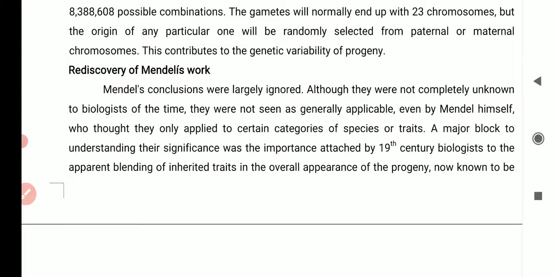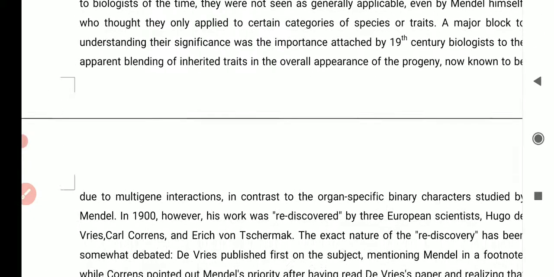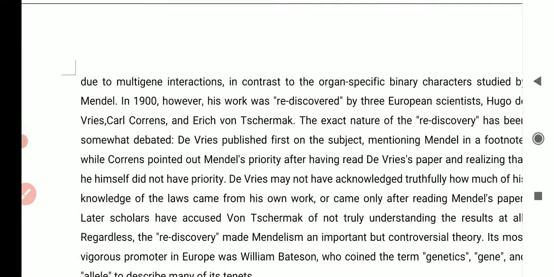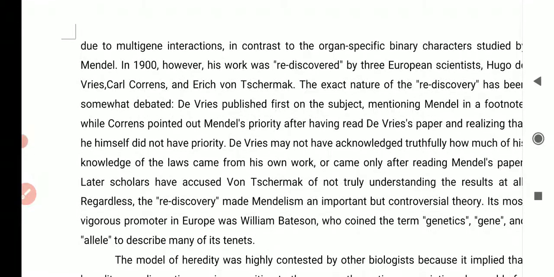When Mendel published his work, it was mostly ignored because it was something so new. They had never heard about factors. But it was not completely unknown; there were many biologists who referred to his work. It was rediscovered by newer biologists, especially Correns and De Vries.